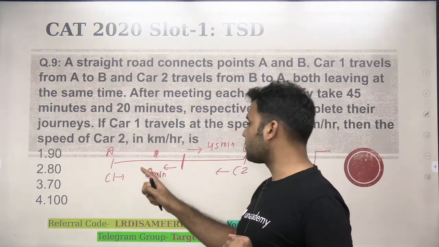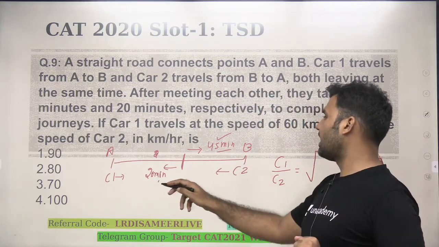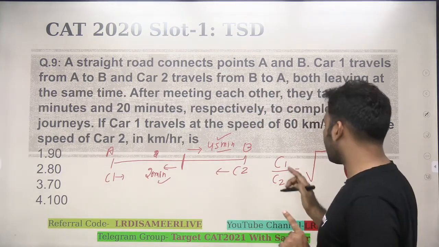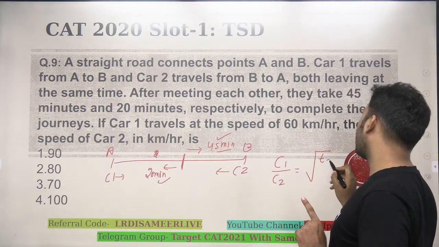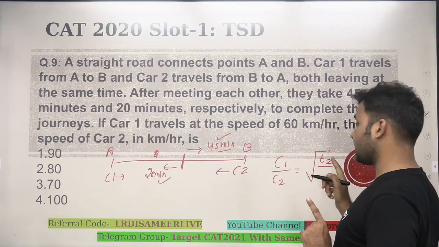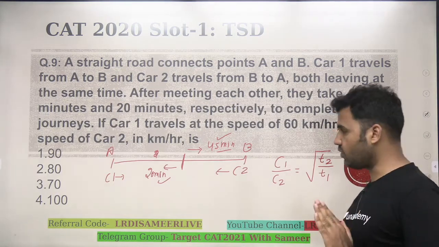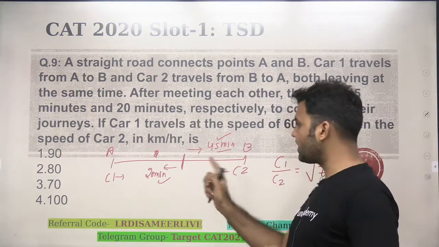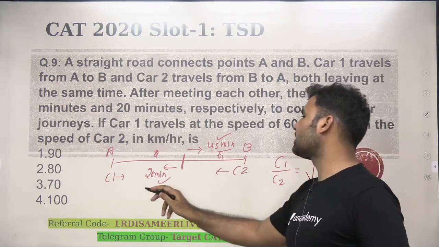The car 1 is taking 45 minutes, car 2 is taking 20 minutes. So the speed ratio of car 1 and car 2 will be the same as the ratio of the square root of the time taken by car 2 upon the time taken by car 1 after crossing each other. T1 and T2 are the times after crossing each other. This is T1, this is T2.